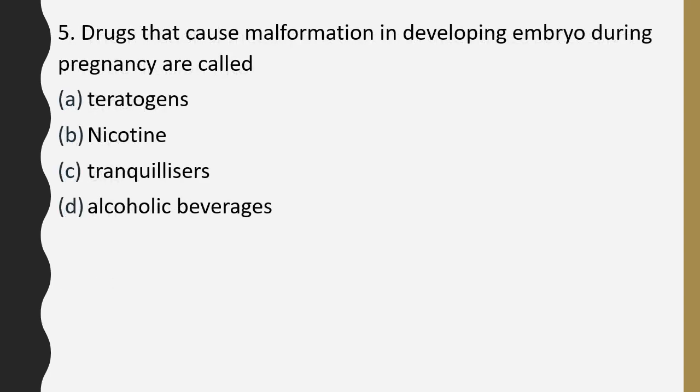Question number 5. Drugs that can cause malformation in developing embryo during pregnancy are called teratogens, nicotine, tranquilizers, alcoholic beverages. Drug that causes malformation in developing embryo during pregnancy are called as. The correct answer is option A. They are called as teratogens.